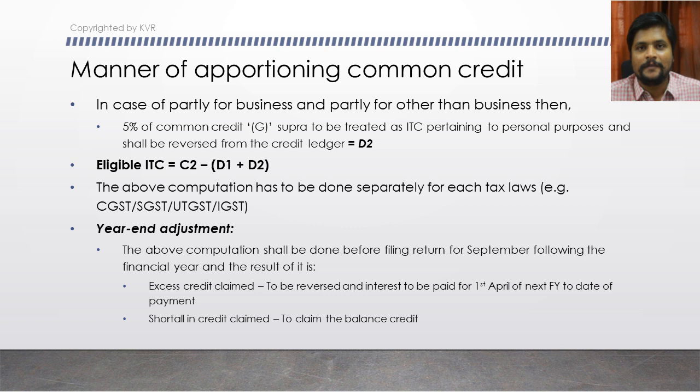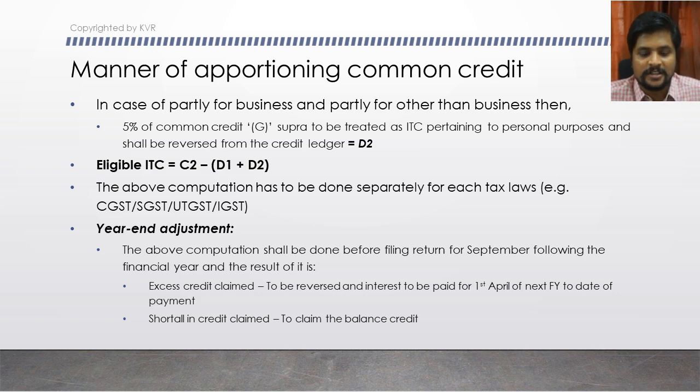But once the financial year is over, you have to do a final computation, and if there is any difference, that has to be adjusted in your next following month's return. We will see the provisions relating to that.